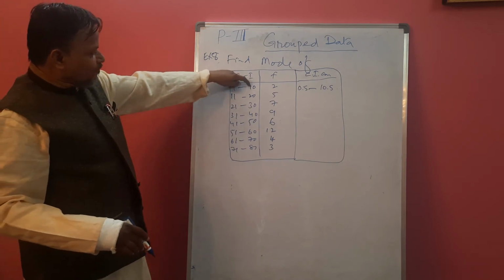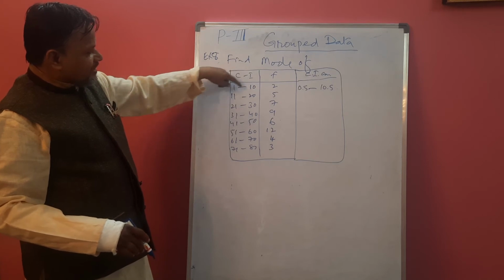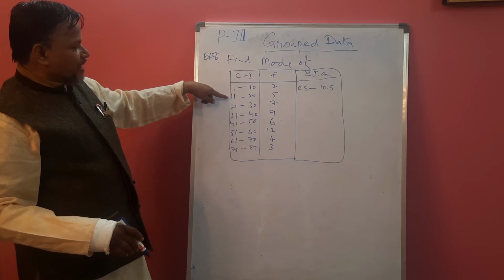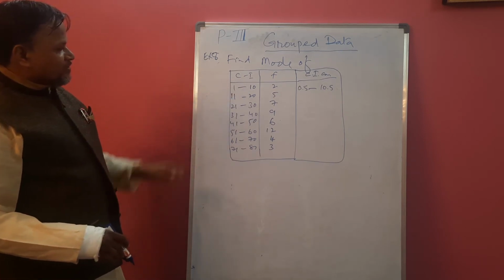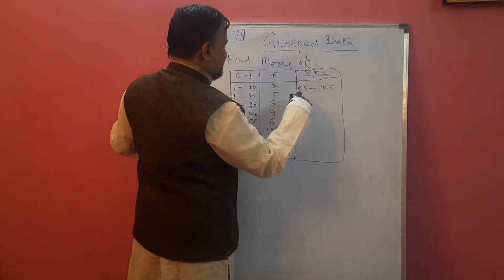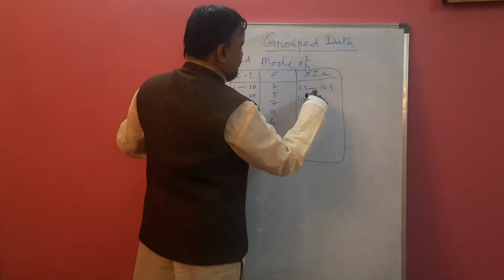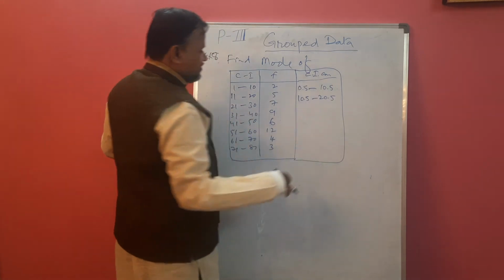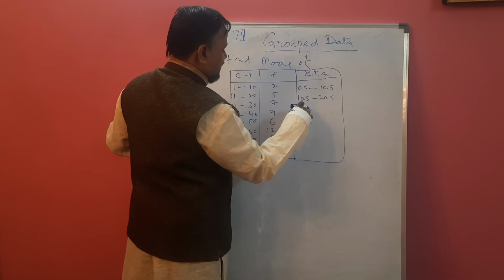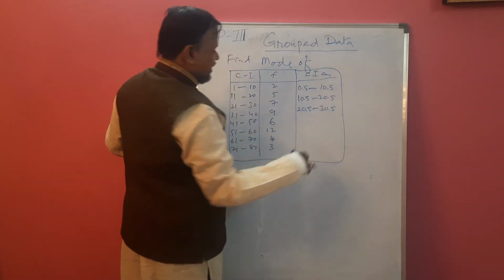The difference between the upper limit of the previous class and the lower limit of the next class is only 1, so we take the difference like that. So it's nothing but reducing 0.5 from the lower limit and adding the same 0.5 to the upper limit. You will get 20.5. This is 21, so reduce 0.5. 30 is there, so adding 0.5 you will get 30.5.